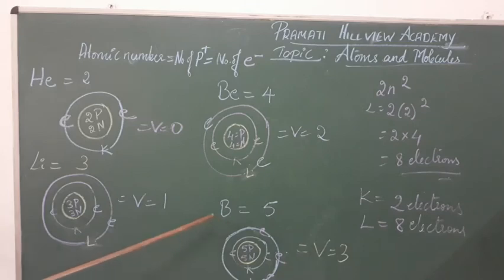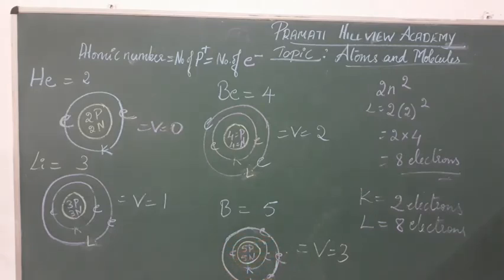Its atomic number is 5, where it contains 5 protons and 5 electrons. So we will fill the K shell here. First, the K shell takes 2 electrons. Next shell is the L shell. So 2 is already done. We have 5 electrons, the rest electrons are 1, 2 and 3. So the outermost shell of boron is L.